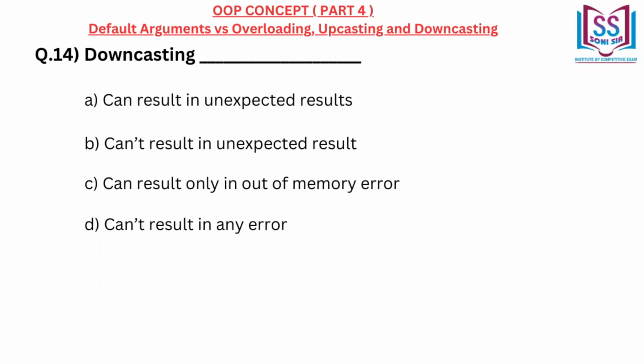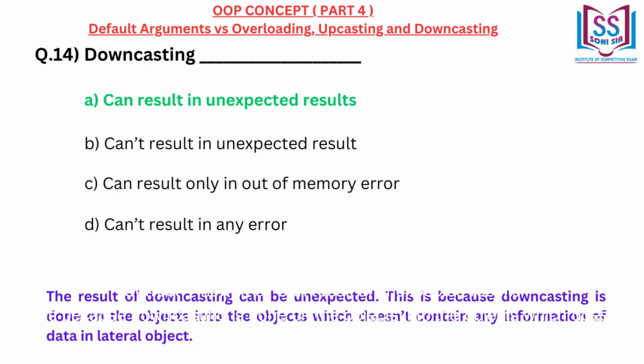Downcasting. A. Can result in unexpected results. B. Can't result in unexpected result. C. Can result only in out-of-memory error. D. Can't result in any error. Correct answer A. Can result in unexpected results.